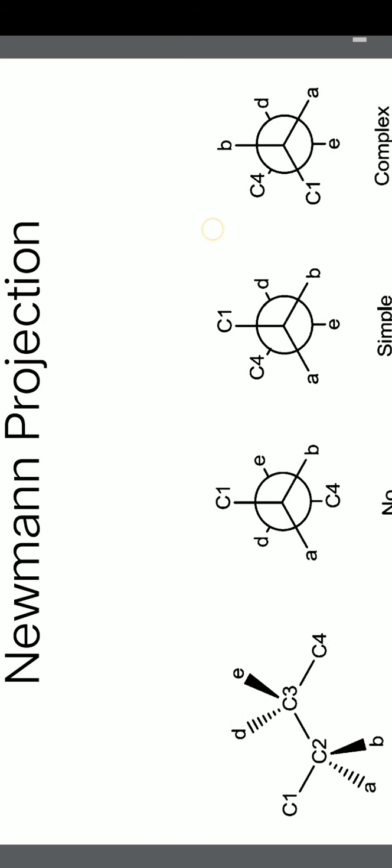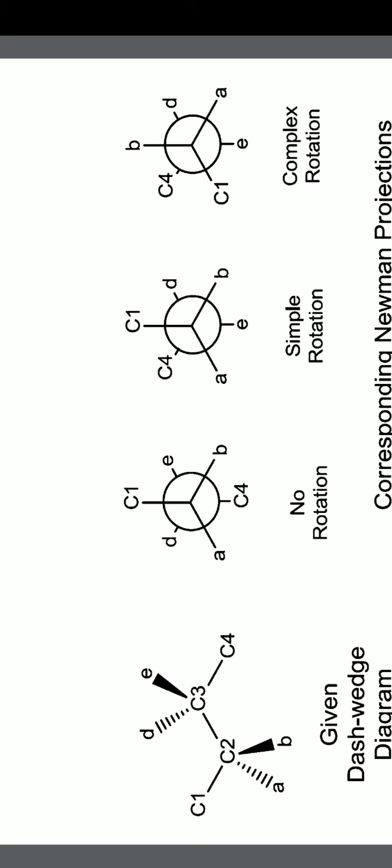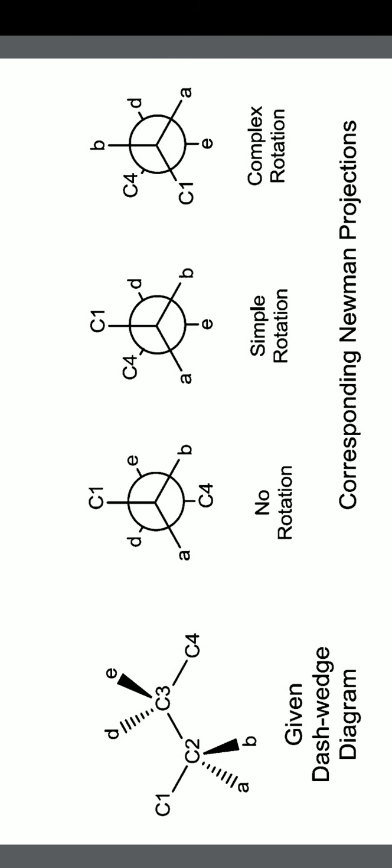Now you take this Newman projection. Newman projection means we write two carbons, or we generally don't represent one bond here. Here you see, first you check the second one, C2 to C3. The C2 to C3 bond is not shown in the pictures on the right side. So we don't draw that line. C3 is represented on the back side, C2 is represented on the front side. And you can see on the front side we have C2 carbon, to which the attached molecules are C1, A, B. Already I am showing there.